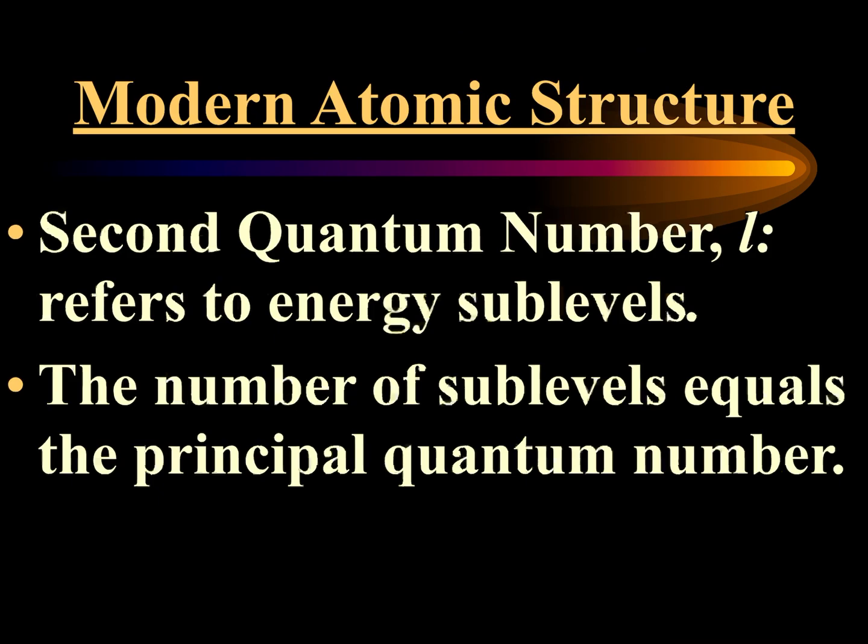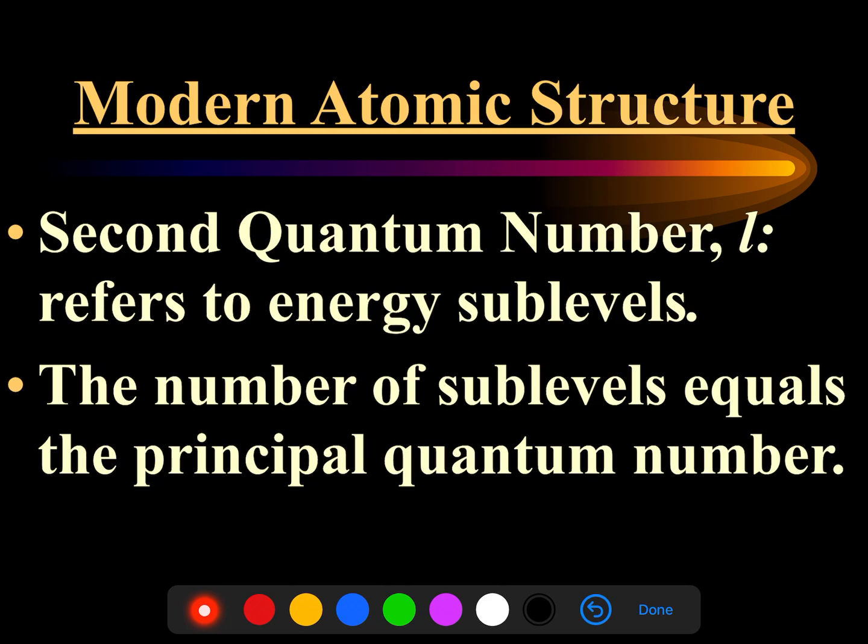The second property referred to the sublevel. Each of these sublevels has its own different shape and its own different code number. The sublevels are not equal in energy. The S shell is the lowest in energy.